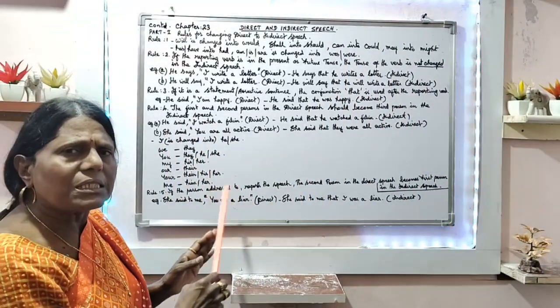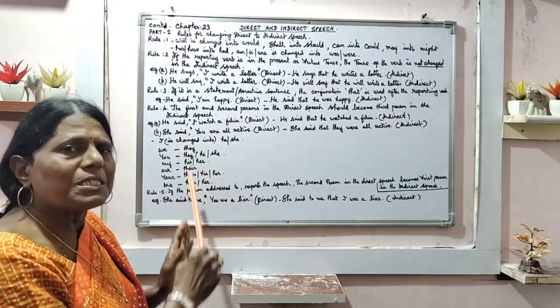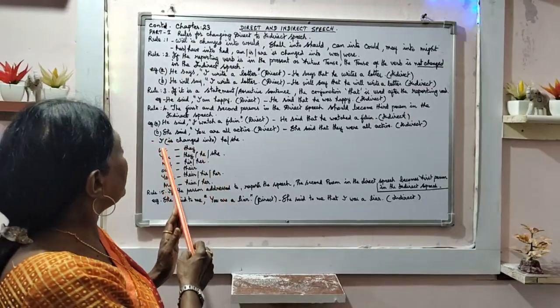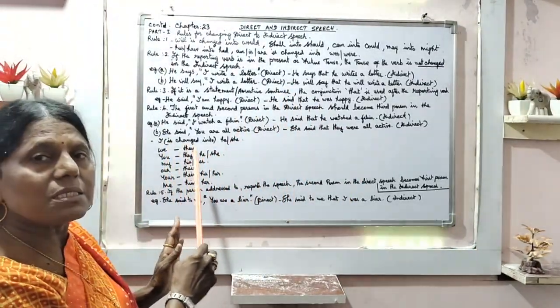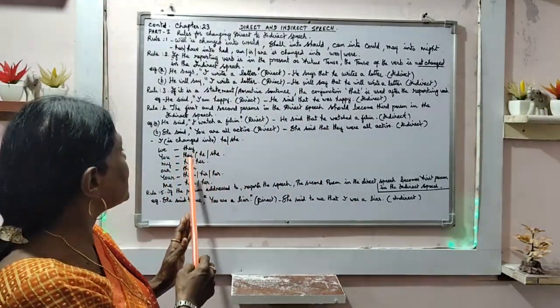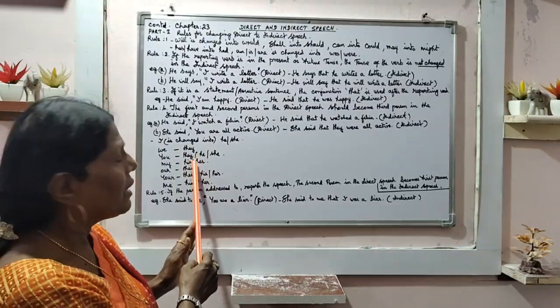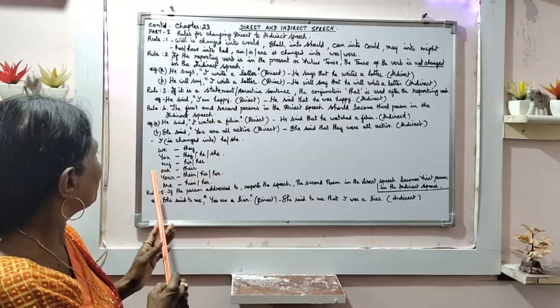Now there are certain changes in the pronouns, how it is. First person, second person changing into third person, I have written here. I is changed into he or she. We is changing into they. You changes into they if plural, and he or she if singular.